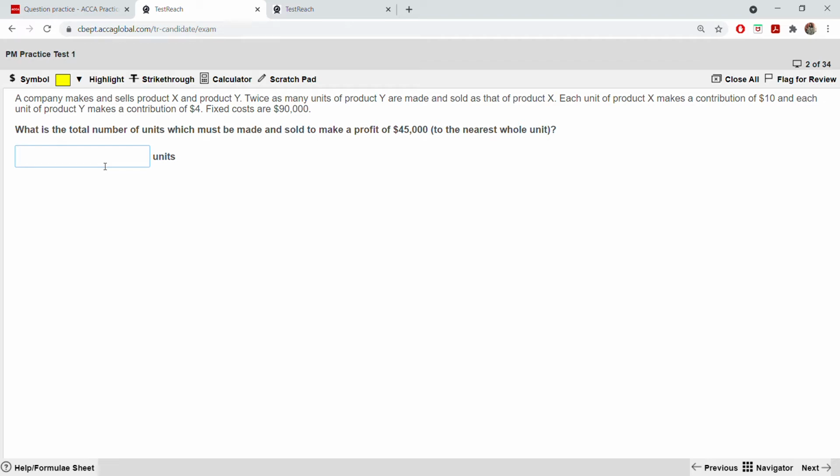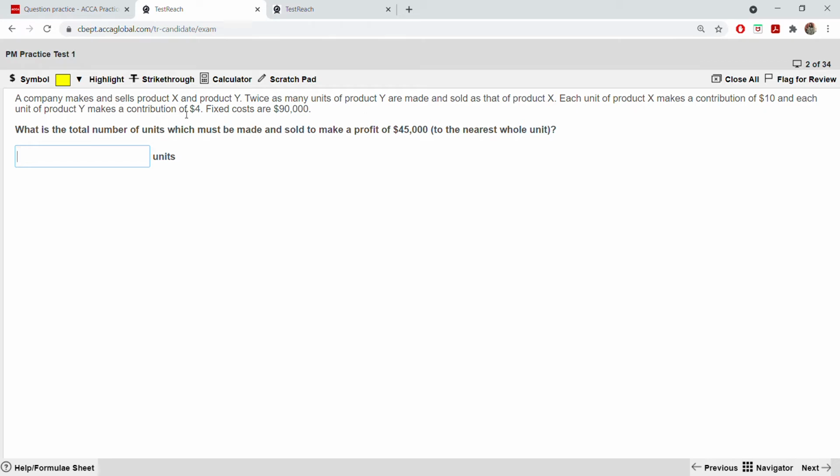So how are you going to do this? 2 units of Y and 1 unit of X would give a total contribution of 18. Each unit of product X makes a contribution of 10, and each unit of product Y makes a contribution of 4.